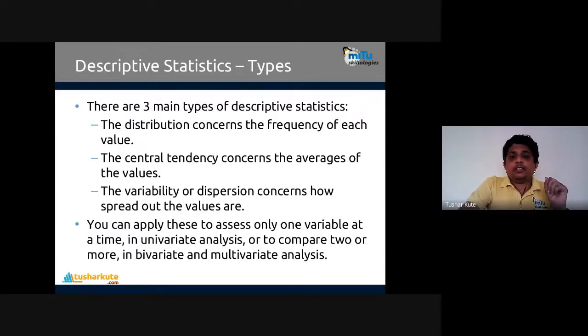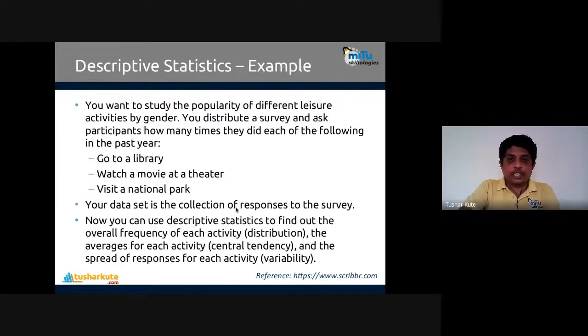We can apply this to assess only one variable at a time in univariate analysis, or compare two or more by using bivariate or multivariate analysis. Okay, univariate analysis means you apply it on a single column, a single set of values. And bivariate means you apply it on more than one set of data. Just like if I want to see the correlation between two variables, that is bivariate analysis that we can use. So descriptive statistics will help you to find the correlation in the data.